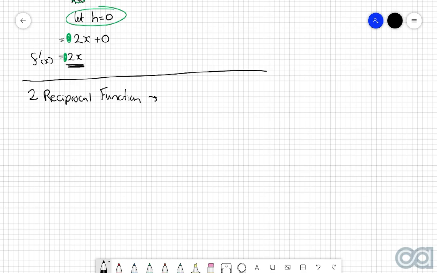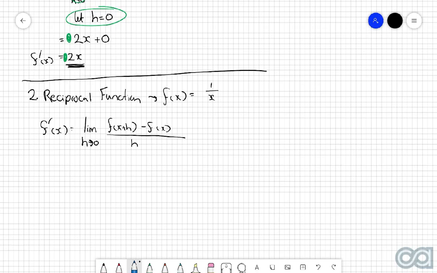So in this case, let's do f of x is equal to 1 over x. So once again, when you're dealing with first principles, the first thing you want to do is f dash of x is equal to the limit as h approaches 0 of f of x plus h minus f of x, all divided by h. So once again, we start off with the function as 1 over x.